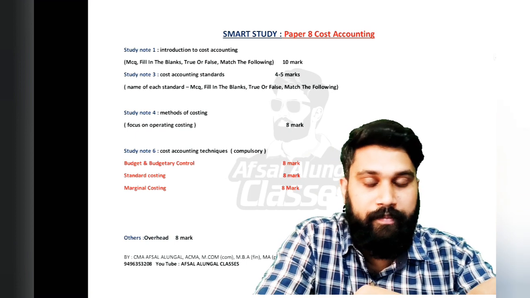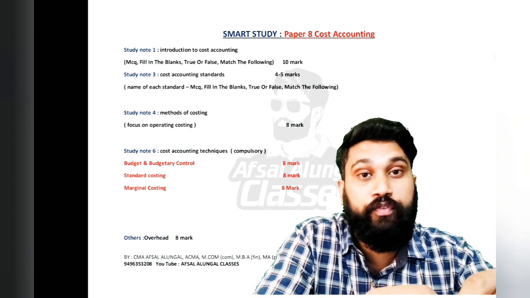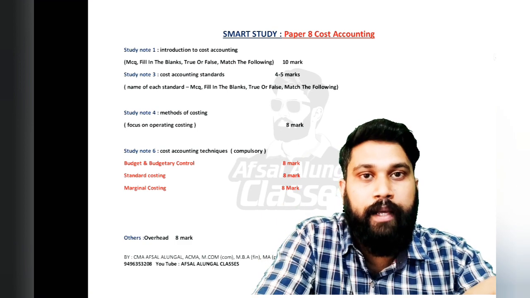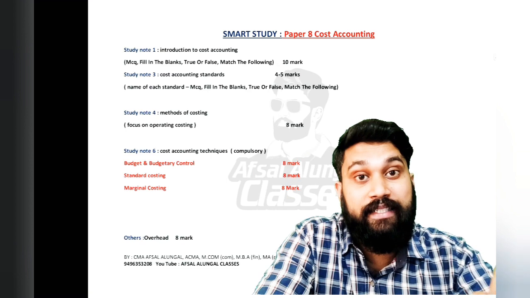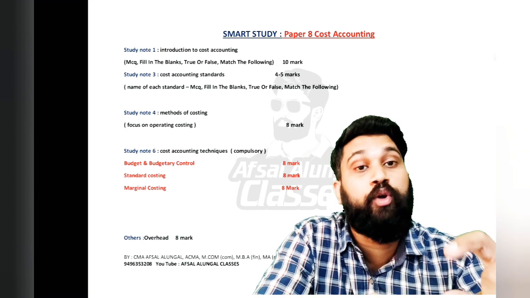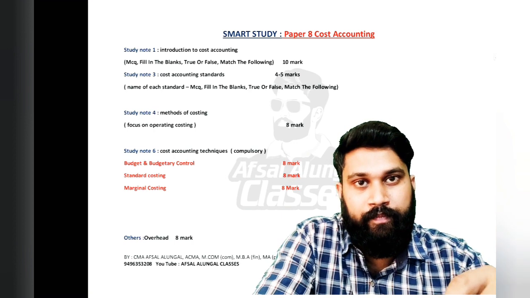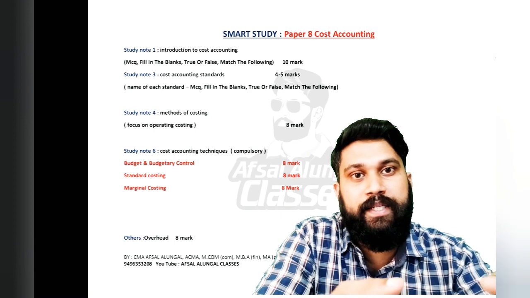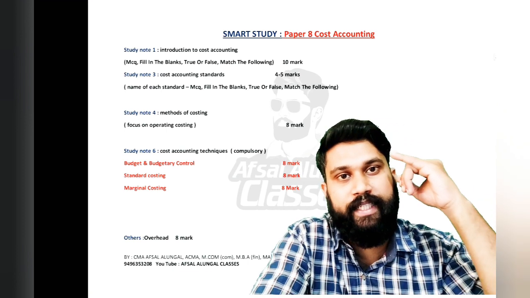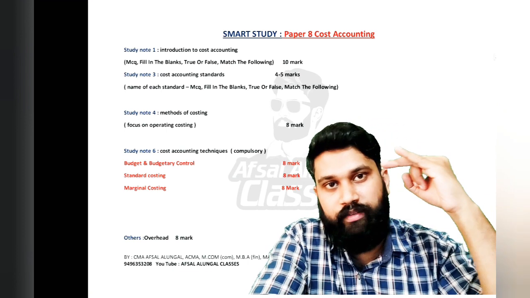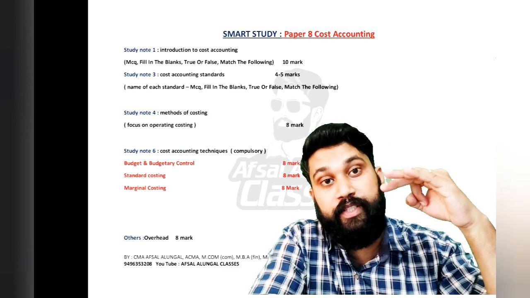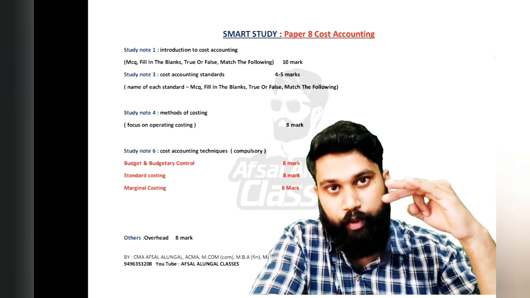Then after that you have to focus on Method of Costing, Study Note 4. In that there are a lot of chapters. You have to focus on operating costing. Questions are repeatedly asked from that chapter. So firstly, Study Note 1 theory, Study Note 3, it's also theory. Then Study Note 4, especially operating costing, it's a problem.